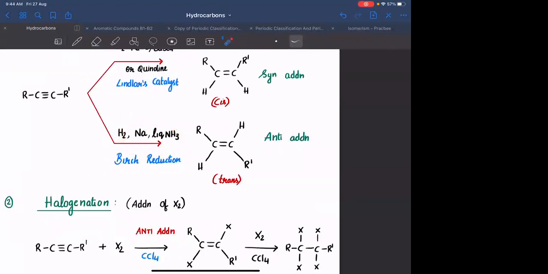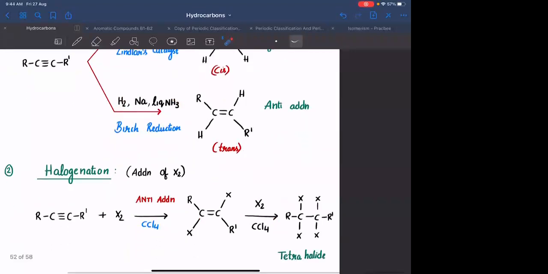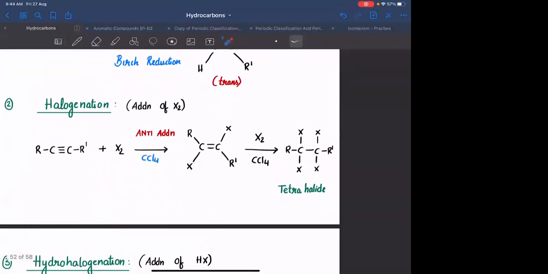Is that clear? Okay. Then we have seen halogenation. Again, this particular halogenation reaction can be used as a test for unsaturation. In case of alkyne, two molecules of X2 can be added, leading to the formation of a tetrahalide.